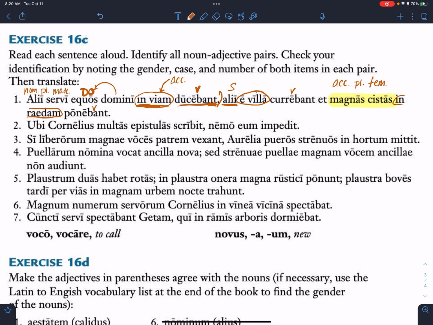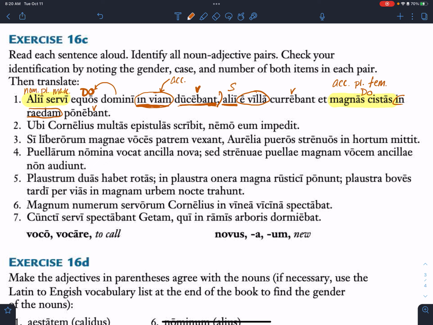Sorry, I'll highlight that again. So if it's accusative, what is it doing in the sentence? What's the function? Annabelle? Direct object, good. So let's translate that. Some slaves were leading the horses of the master into the road. Others were what? Who'd like to take that? Evan, you want to give it a shot for me? What were others doing? Others were running and place great chests in the carriage.